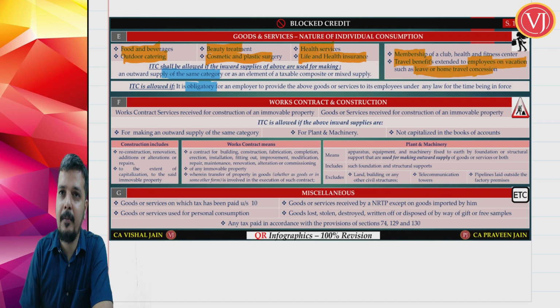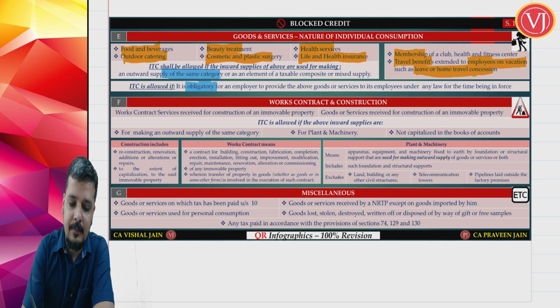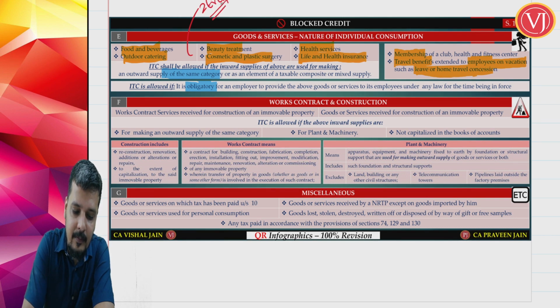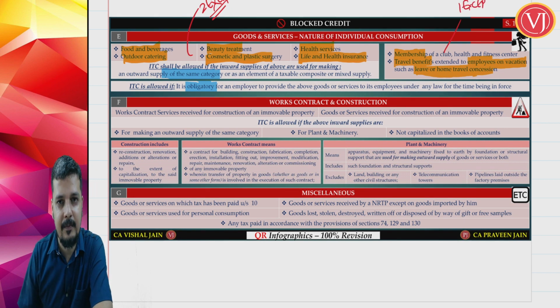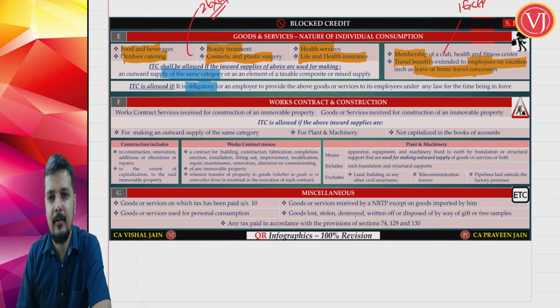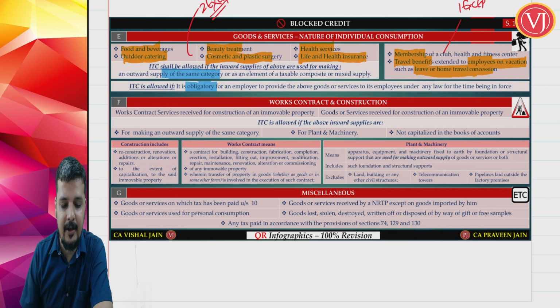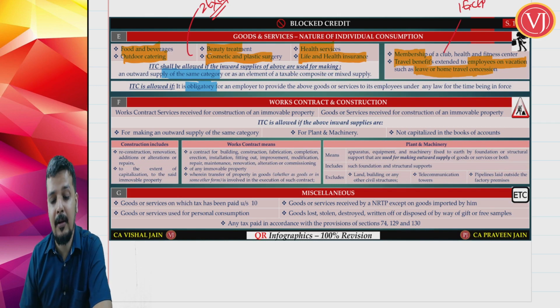Now what difference does it make? For the first 6 categories, there are 2 exceptions. For the next 2 categories, there is only one exception. That is statutory obligation. There is no subcontract here. Only one exception, statutory obligation. Right? That is all about point number E.